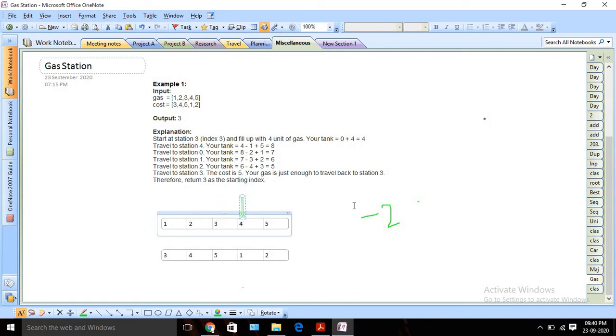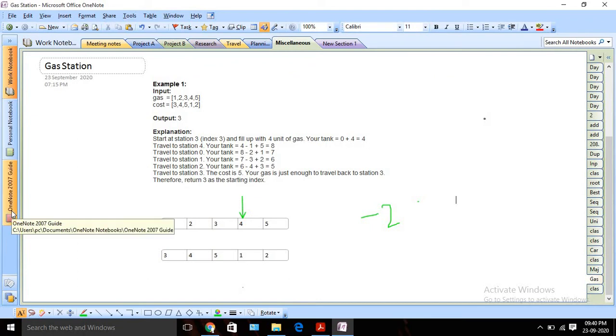Now we will check the fourth position, or the third index if you count from 0. Here my difference is 4 minus 1, which is 3, so it is possible to travel. This can be one possible starting point. So now I will point our pointer here. That means this will be my starting point of our car, and for that we need to fill up our gas. We can fill an unlimited number of gas units, so there is no restriction on this.